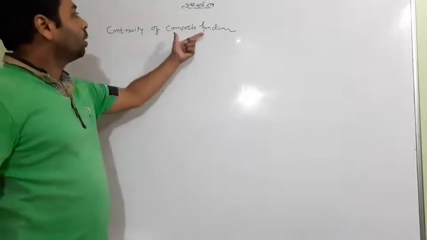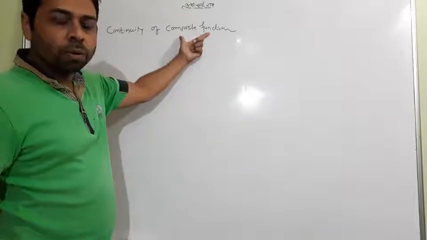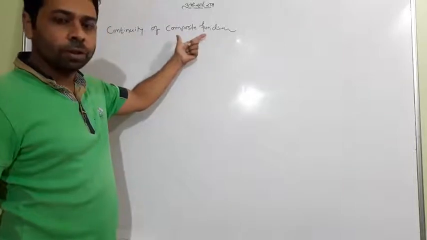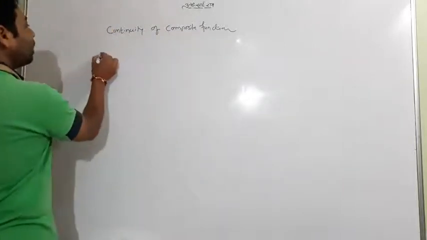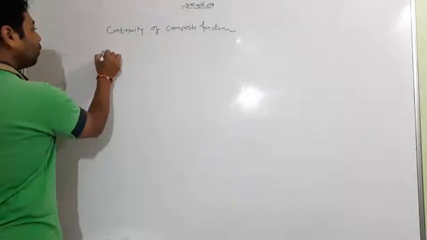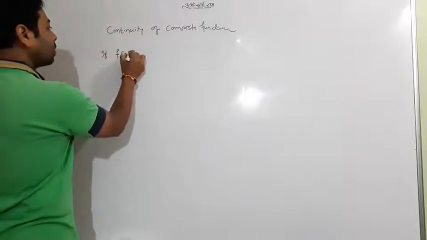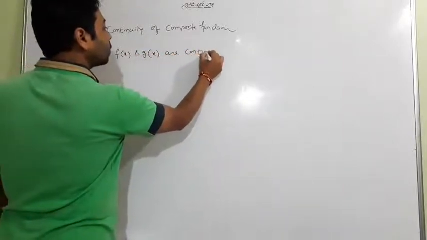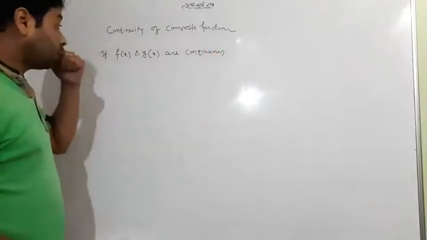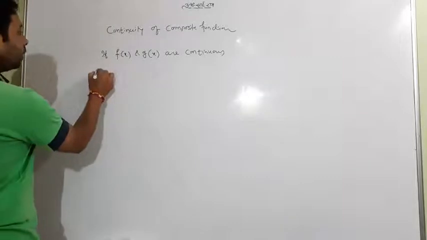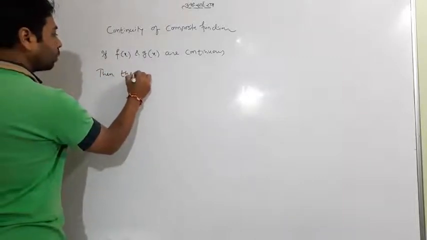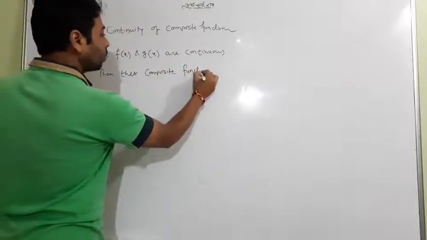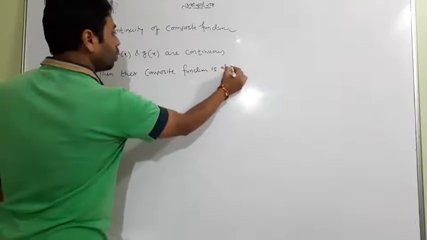We heard this particular word in chapter number 1, that is f of g and g of f, fog and gof. This is a composite function. One main thing I want to make right here: if f of x and g of x are two functions and both are continuous functions, then their composite function is also continuous.